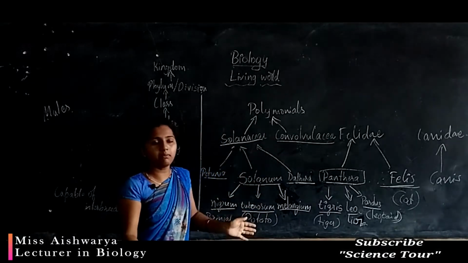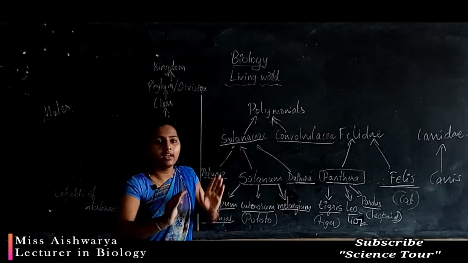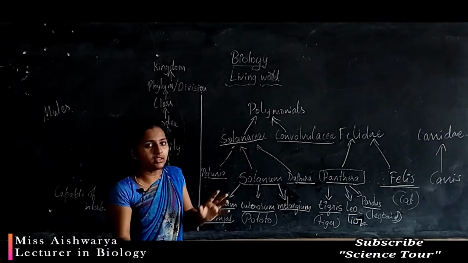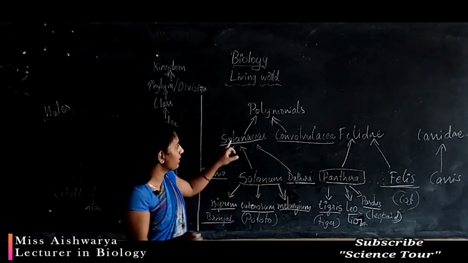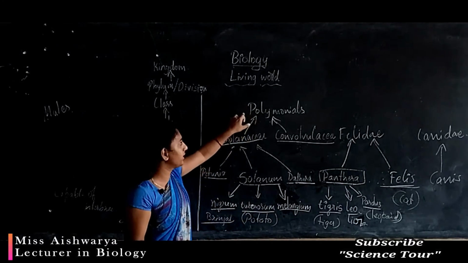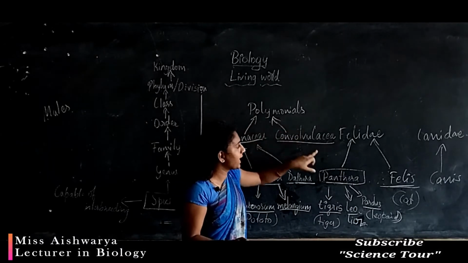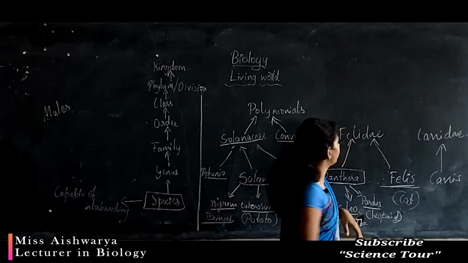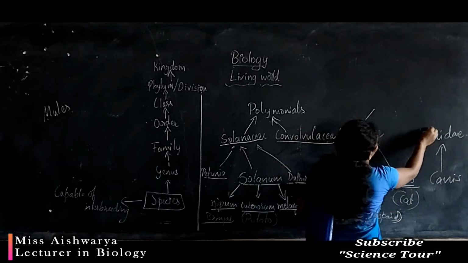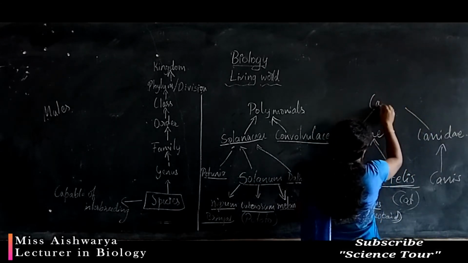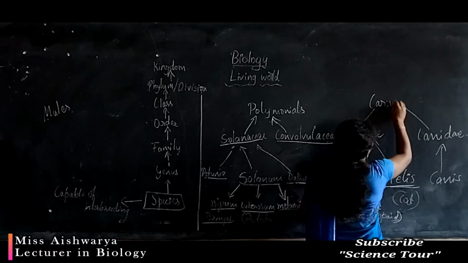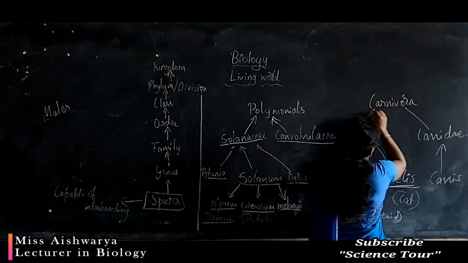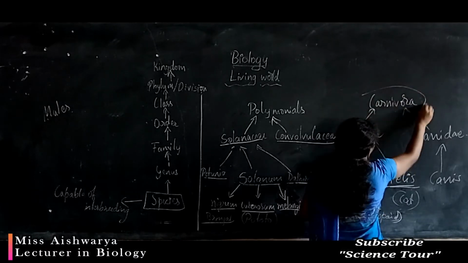These different families group together under the order called Polemoniales because they have similar characters, and the Felidae and Canidae come under the common order, that is Carnivora.